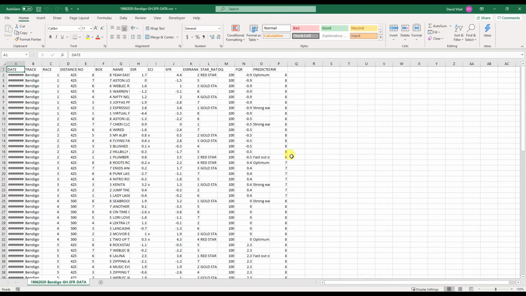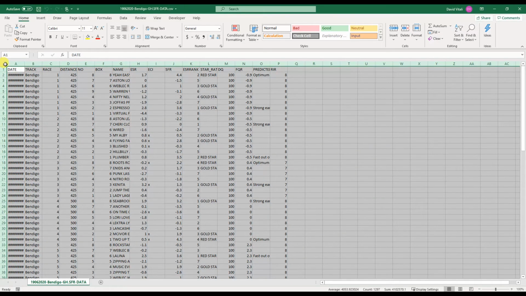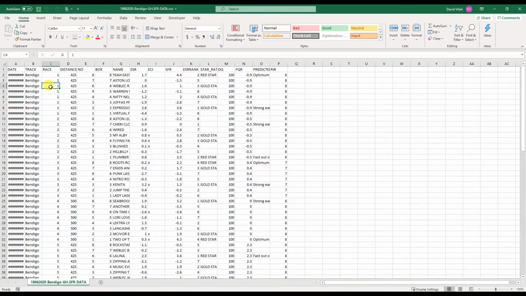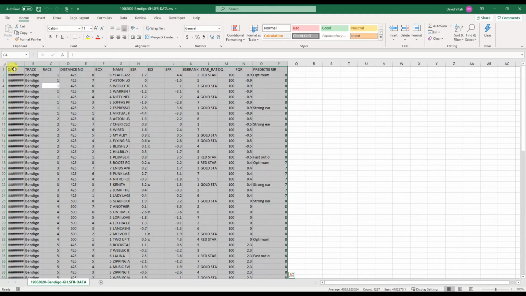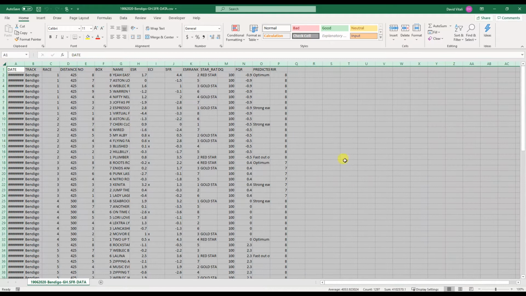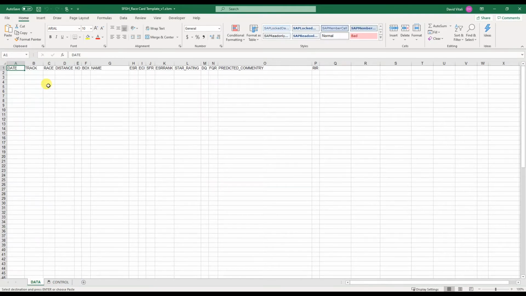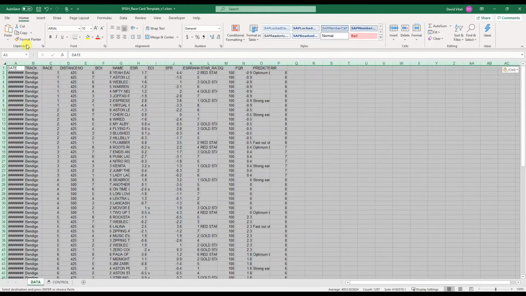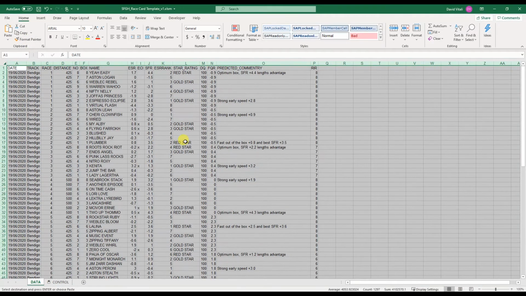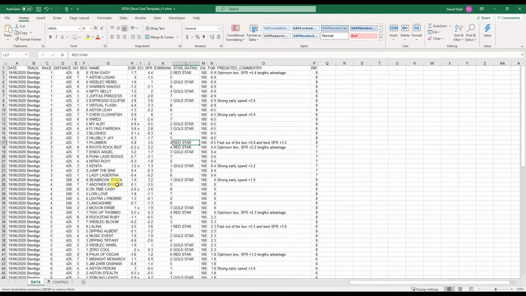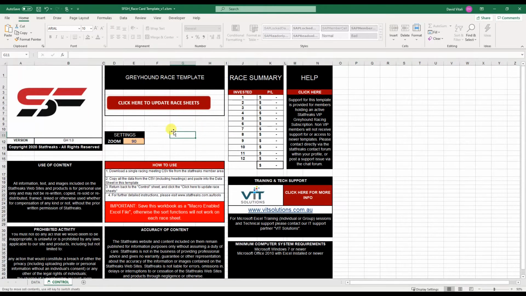You load up that file, so open up that file, click on the little arrow here, or press Control A on your keyboard. It selects everything. I like to click the arrow up here, which selects everything. Click the copy button up here, and then go over to the template, and there's a data tab down here in the bottom left. Basically you just want to paste it all there so it has everything for you, and then go back to the control tab and click here to update the race sheets.